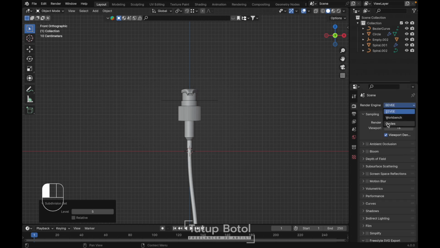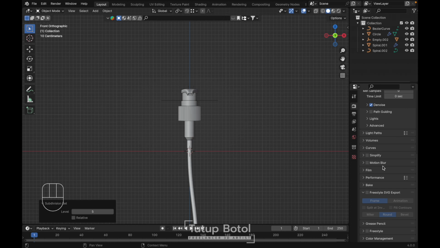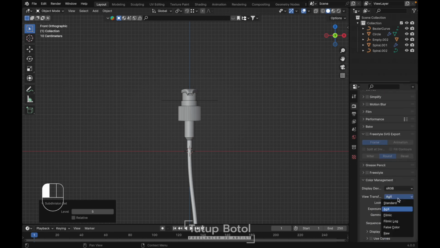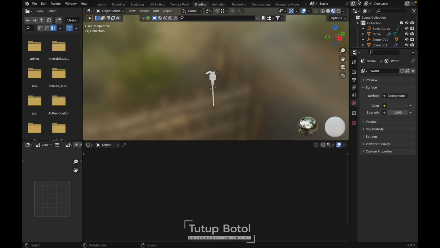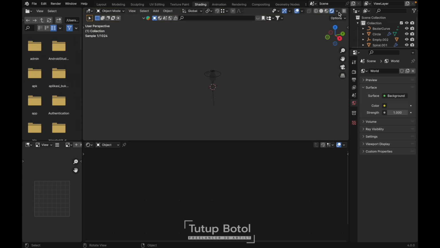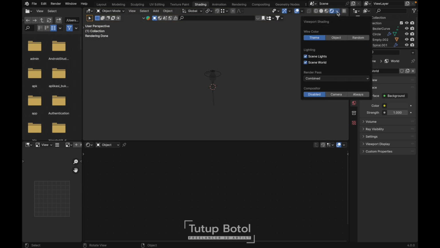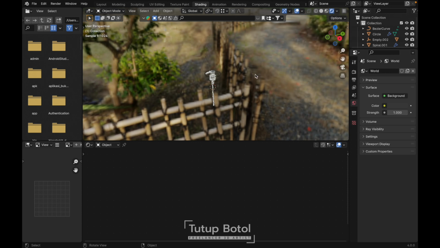Let's change it to cycle and color management here. Change it to filmic and high contrast. Let's go to the shading tab over here and change this to the render preview and click like this. Disable the scene light and the scene world. Just like this.